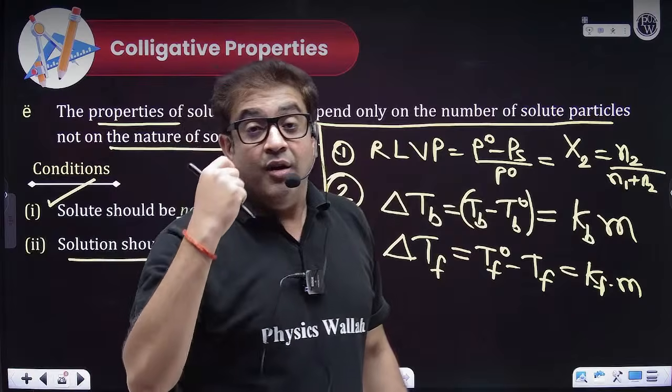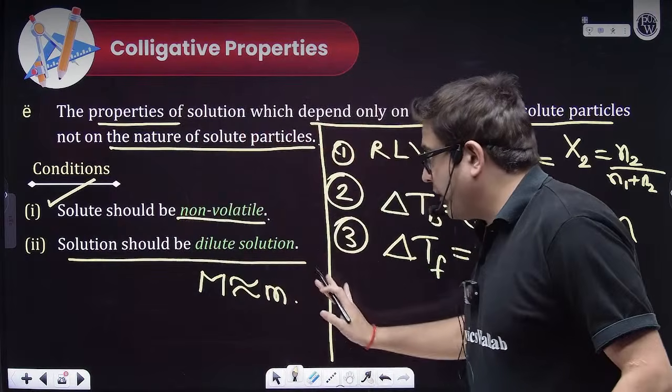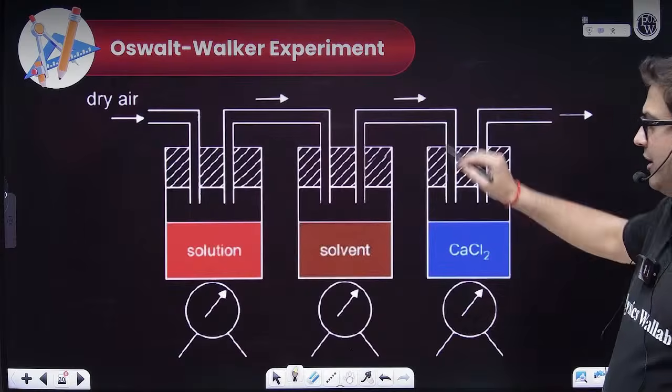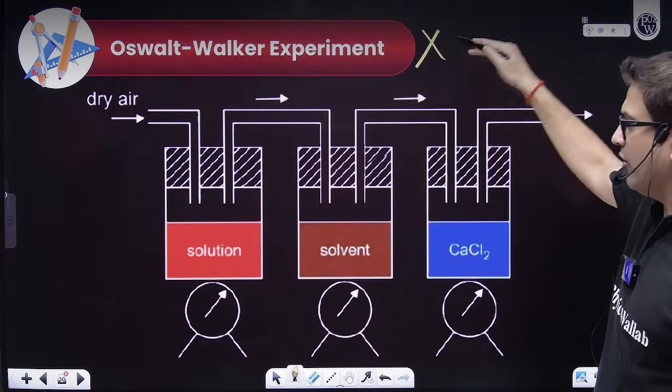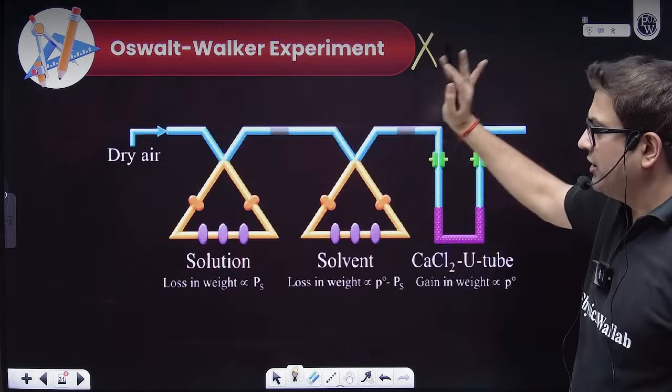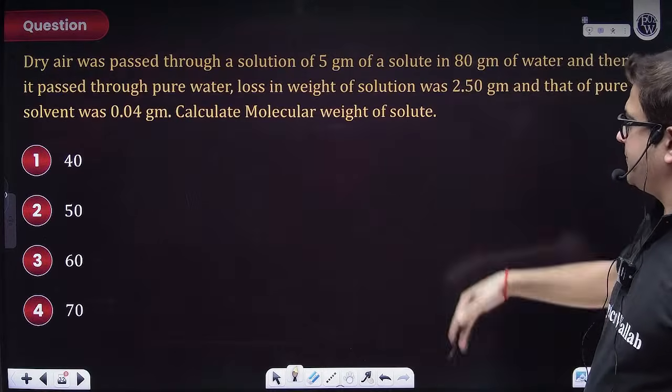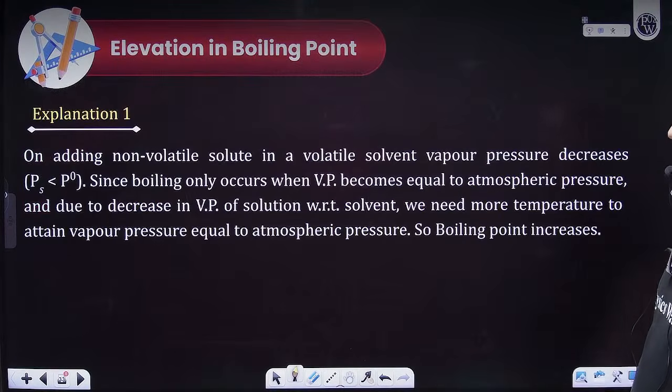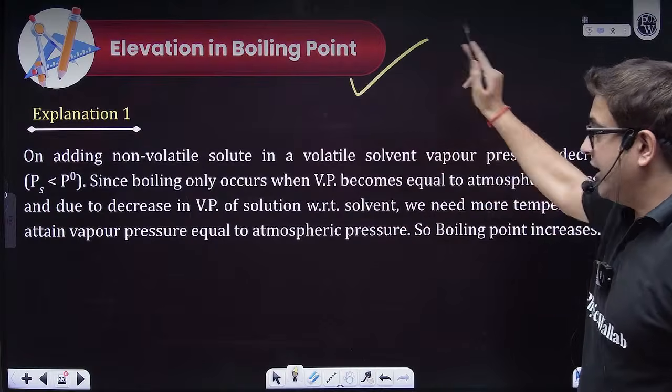Now, what is the fourth colligative property, sir? Okay, let me just show you in the slides. Now this Ostwald-Walker method you can obviously leave for the time being. This is valid but only for advanced. So the Ostwald-Walker method, elevation in boiling point, I've already explained to you.